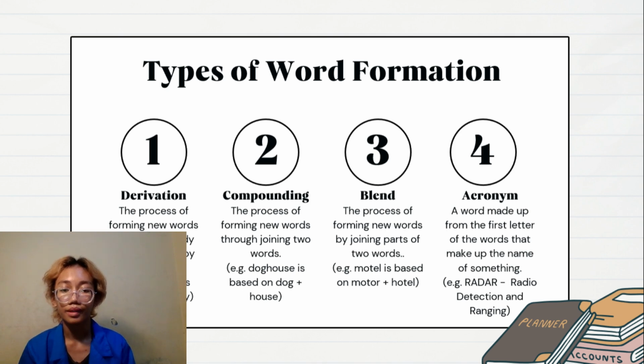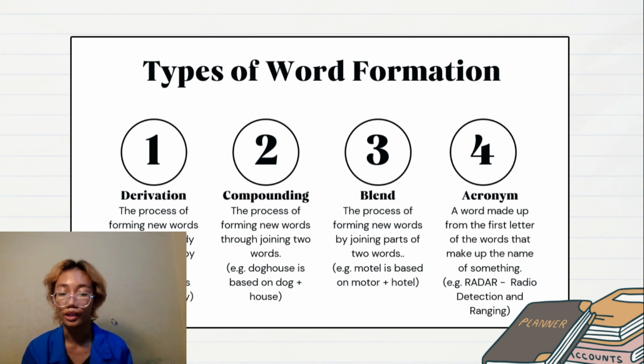The first type is derivation, which is the process of forming new words based on already existing words by affixation. For example, the word unhappy is based on the word happy with its prefix "un". The second type is compounding, the process of forming new words through joining two words together. For an example, there is doghouse, which is based on dog and house.